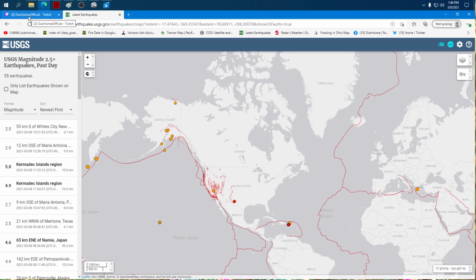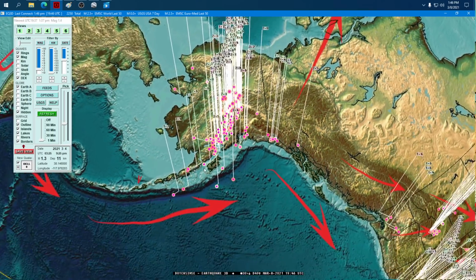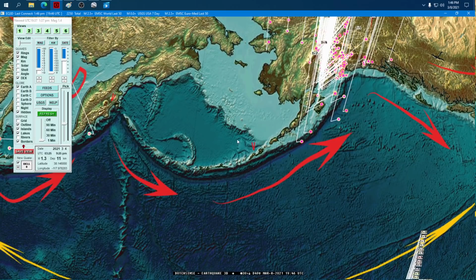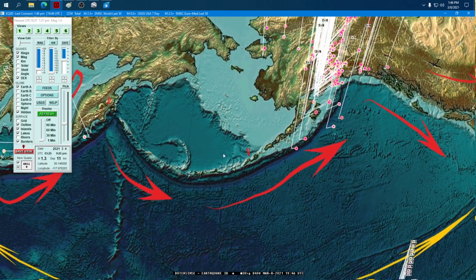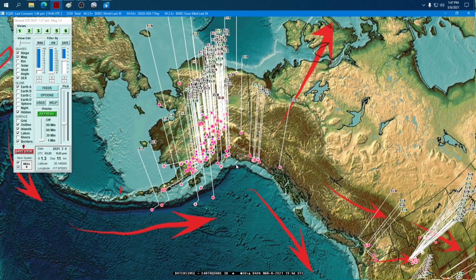And the green part is where all the folds on the edge of the plate are coming in from out in the ocean. So we're looking for a big earthquake to break here right in the middle of the Aleutian Islands, or very close to it, and then a spread to come into Alaska proper and go into land and go up to Anchorage, just north of it, between Denali and Anchorage. I would think the earthquake out in the ocean could be in the upper 6 level. I would think the earthquake coming into Anchorage would be in the 5-ish level, probably upper 5. Between Denali and Anchorage, we have to warn.